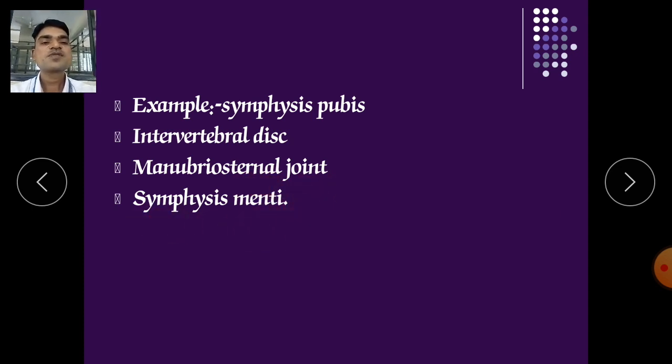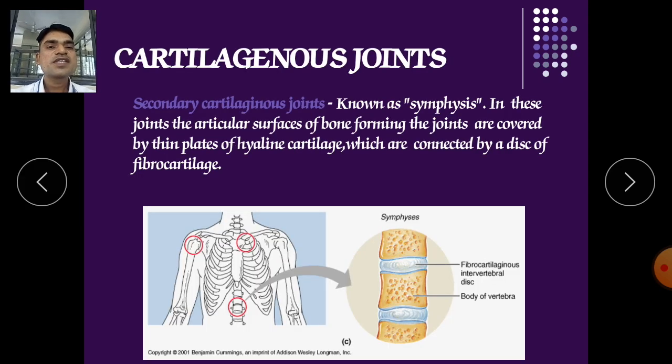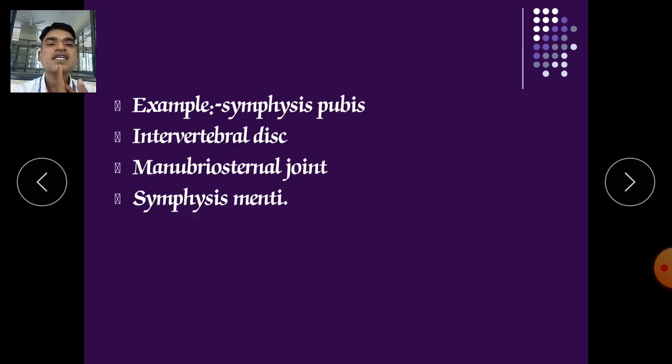What is symphysis menti? Symphysis menti is a joint between the lower jaw. When the mandible has its joint at the center axis, from this place it is connected, and that connection is called symphysis menti. This is the joint between the lower jaw, the mandible bone.